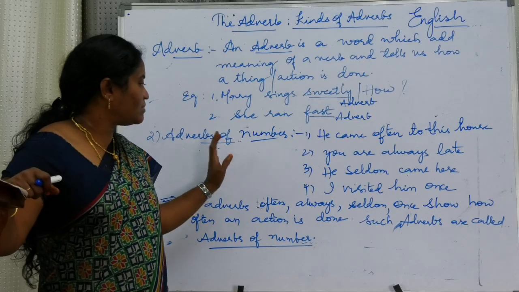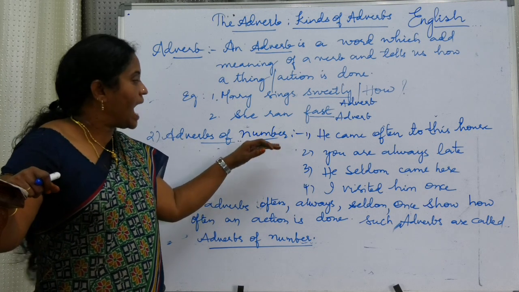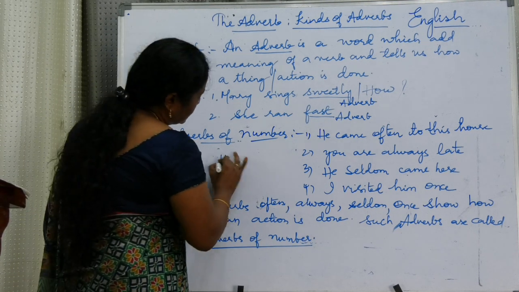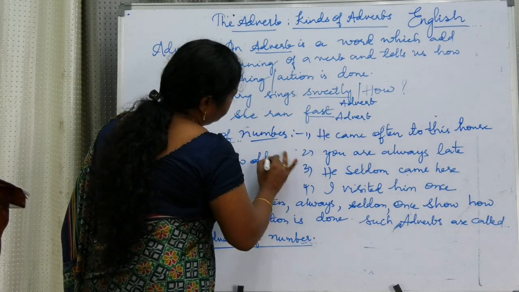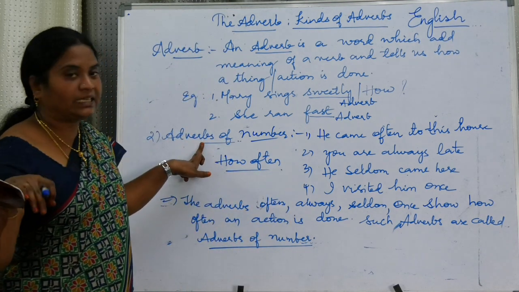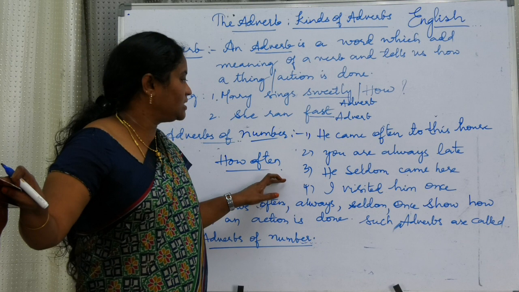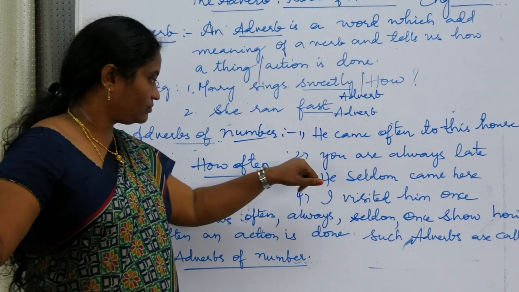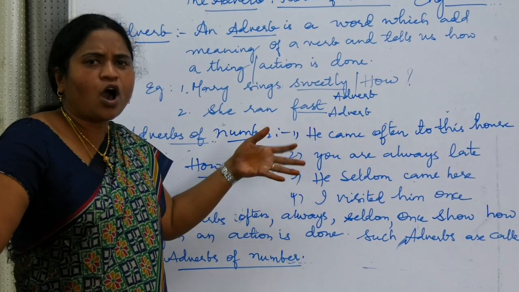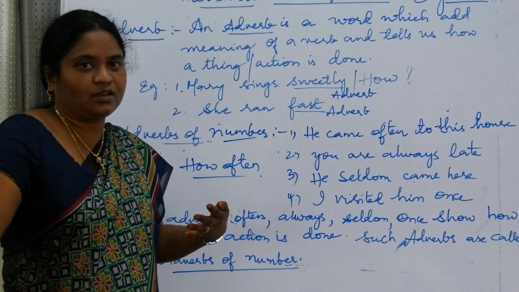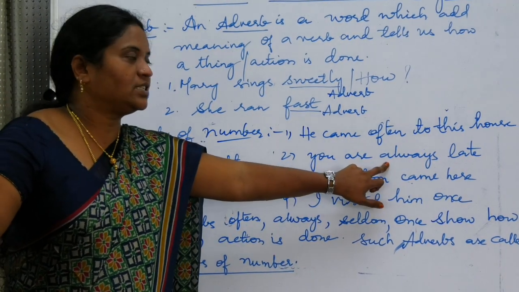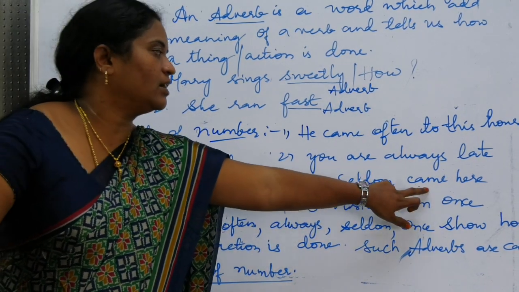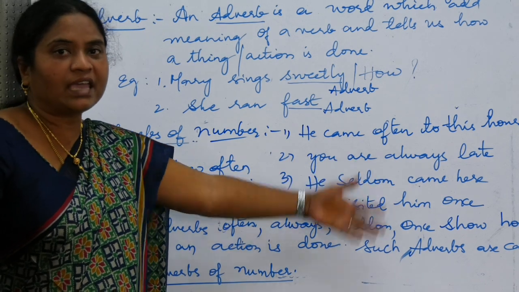Okay, let us discuss about adverbs of number. Adverbs of number tells us how often an action is done. It always answers the question how often. See here some examples. He came often to this house. How many times he came to the house? Often. Often means always. Next, he is always late. Next, he seldom came here. Seldom means never. He never came here.